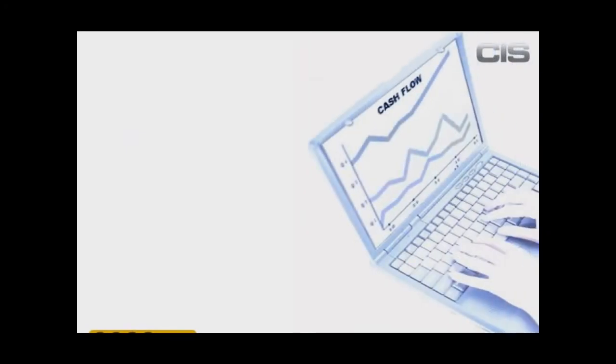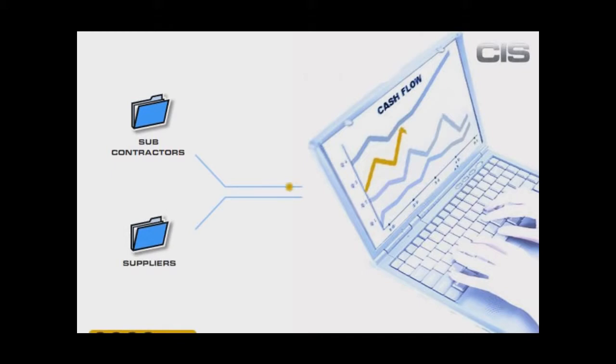I guess the real key here is how to manage the cash flow on the project. You need to keep a very close eye on the revenue, but equally you need to manage the outgoings to subcontractors and suppliers. Getting this balance right means that you have managed the cash and should therefore have made the profit you expect from that contract. This, however, is no mean feat with the complexities faced by today's contract managers.